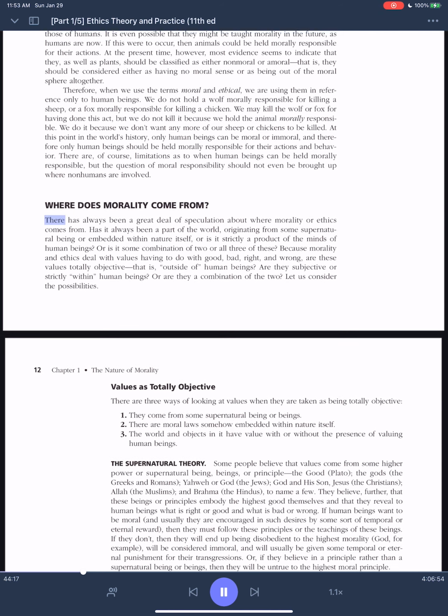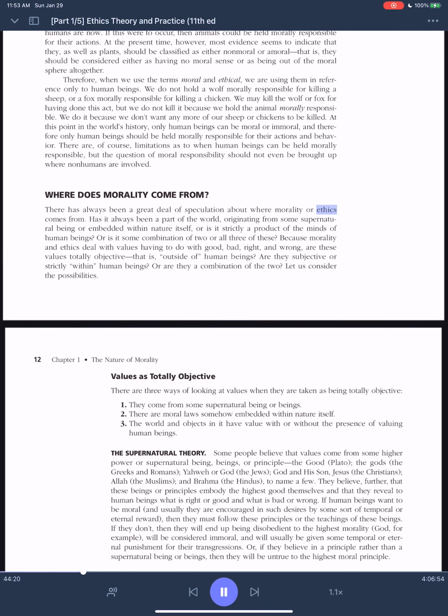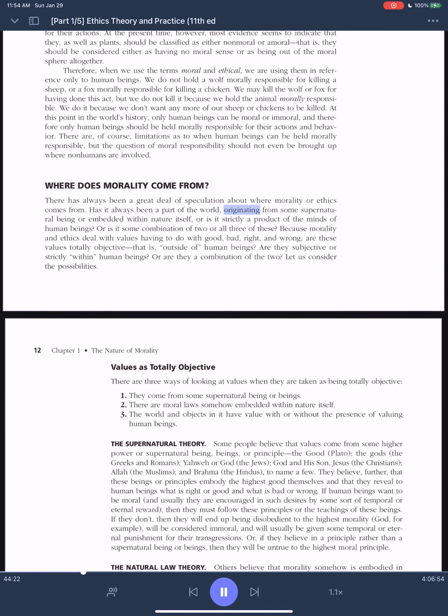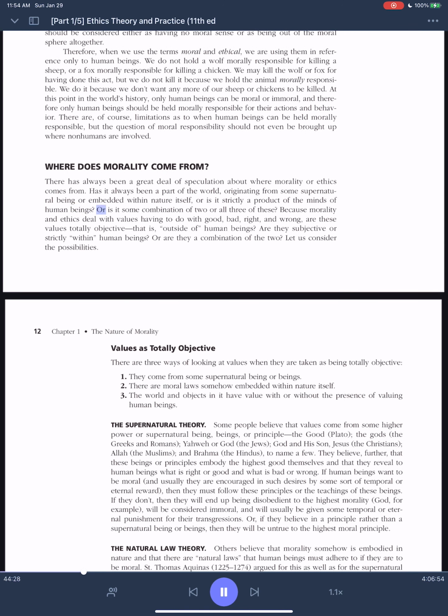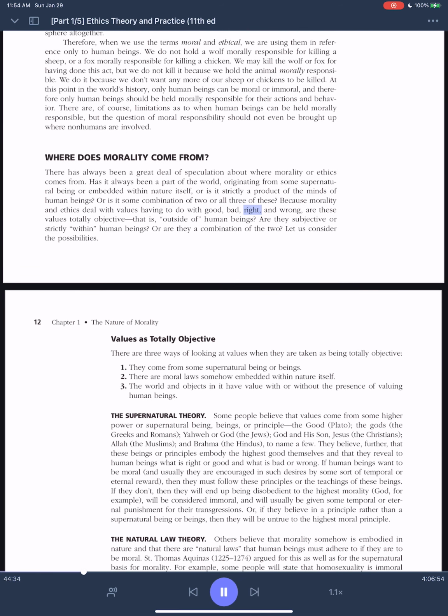Where does morality come from? There has always been a great deal of speculation about where morality or ethics comes from. Has it always been a part of the world, originating from some supernatural being or embedded within nature itself, or is it strictly a product of the minds of human beings, or is it some combination of 2 or all 3 of these?